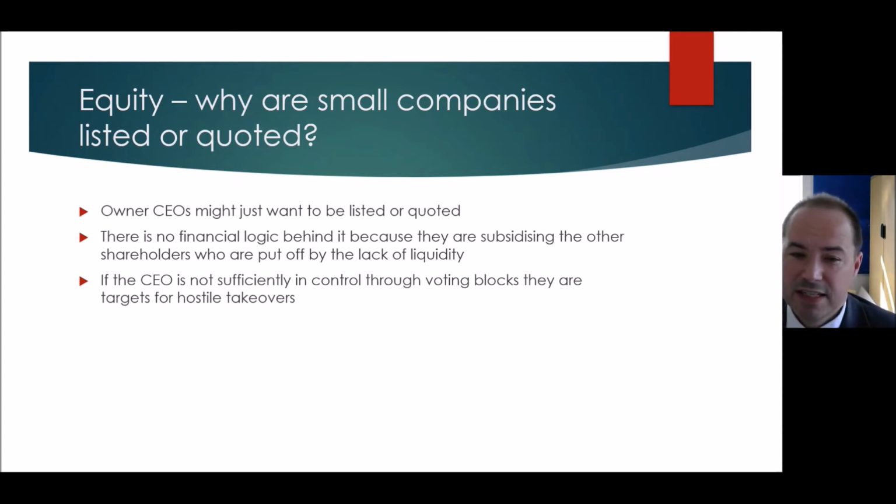But if the CEO is not sufficiently in control of enough voting blocks that they can block a hostile takeover, so let's say instead of being able to scatter together friendly shareholders, let's say family owners or whatever, we cannot put together a good 30 or 40% as a voting block, and instead we've got a company with a nice scattering of 3 to 5% holdings between a nice 30 shareholders, what we can do is launch a hostile takeover.